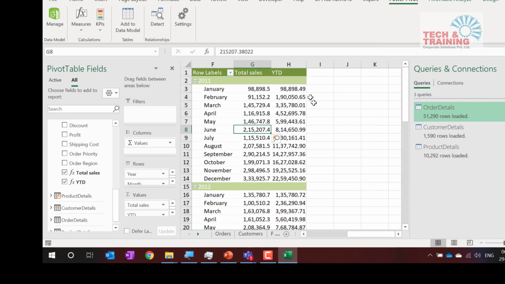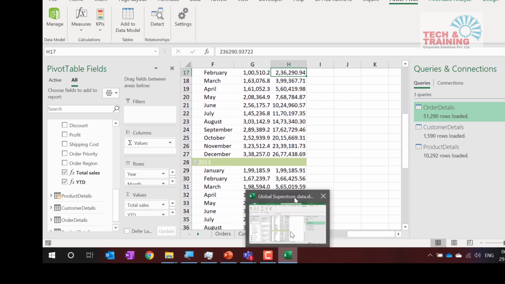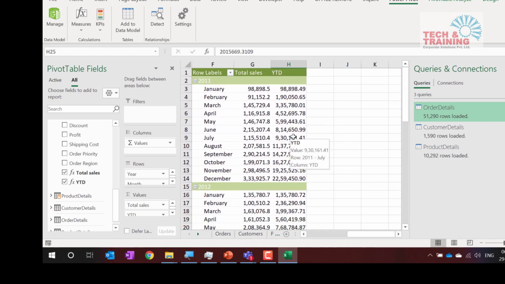Right? So see here, automatically this is 98, 98 plus 91, 190, 190 plus 145, then all those things. It keeps on adding. It continues till December, and again it starts with January, February, March and all. Now the only problem with this particular approach that we have done is about fiscal year. If your year starts from April to March or July to June, this total YTD is not going to give you the answer so easily. So there's a different way to calculate it, and that's a lengthy way. But here, so simple is YTD, MTD, QTD.